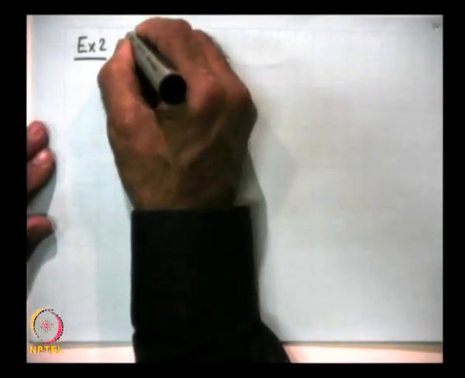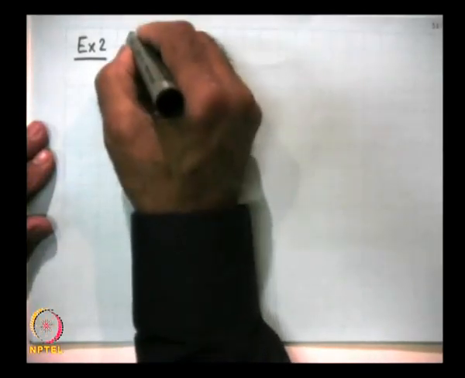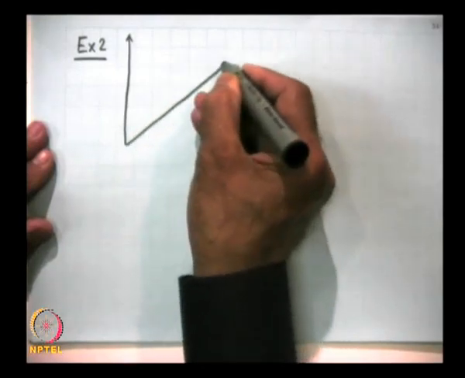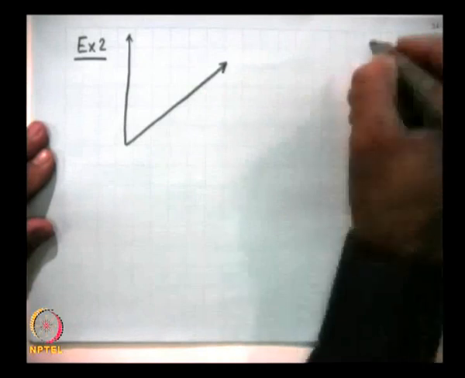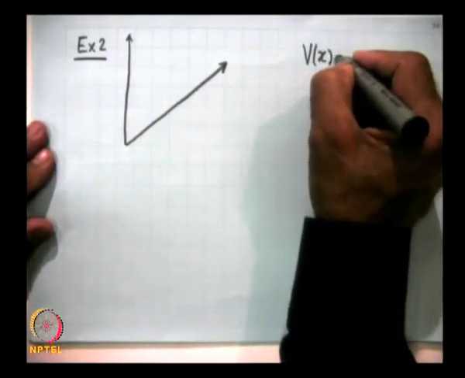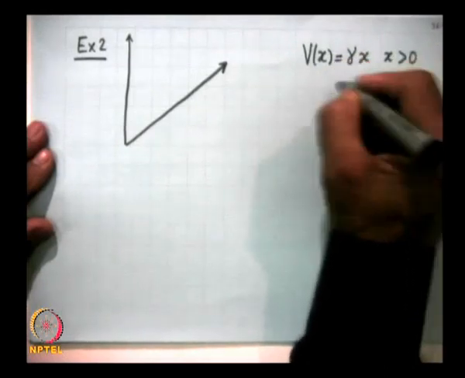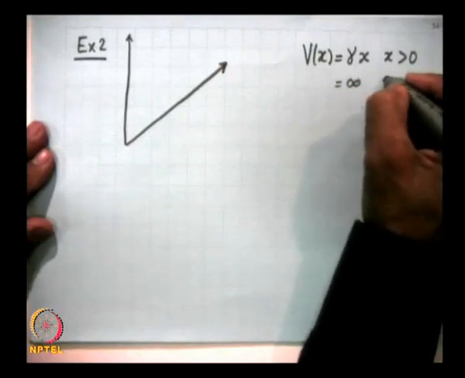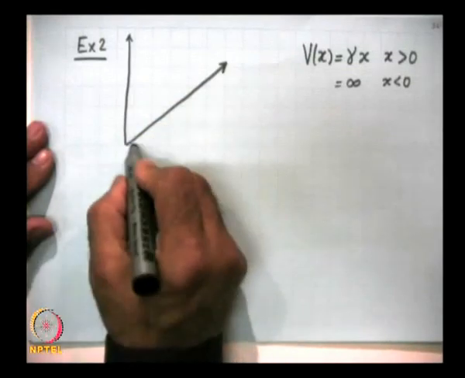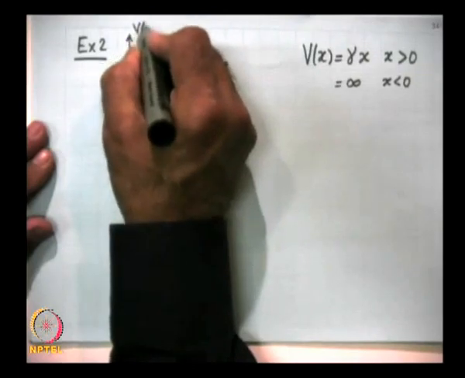I assume a particle such that V at x equal to 0 is infinity, and for x greater than 0 it is equal to gamma x, and it is equal to infinity for x less than 0. So, it is a triangular potential, and this is my x axis and this is the V of x.